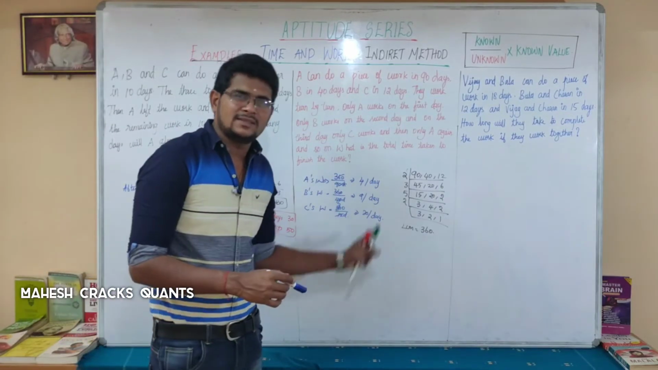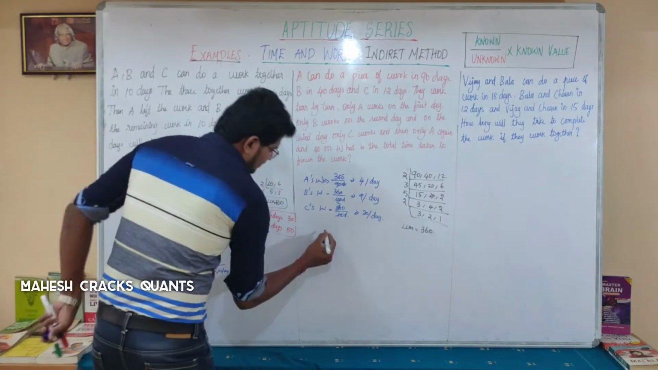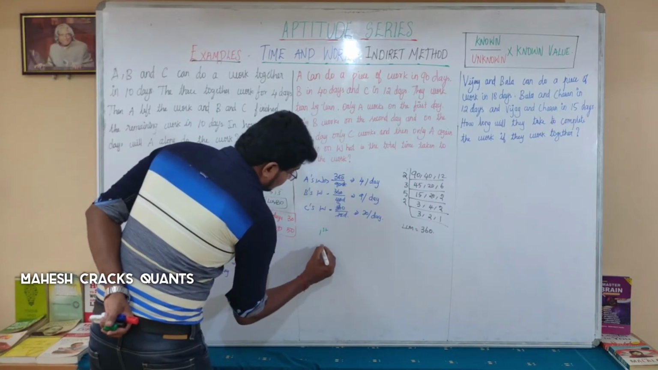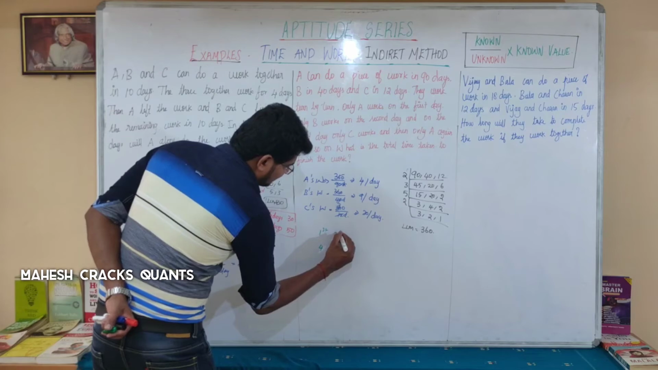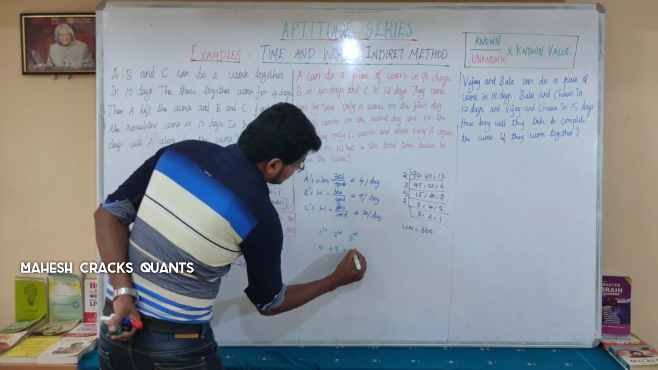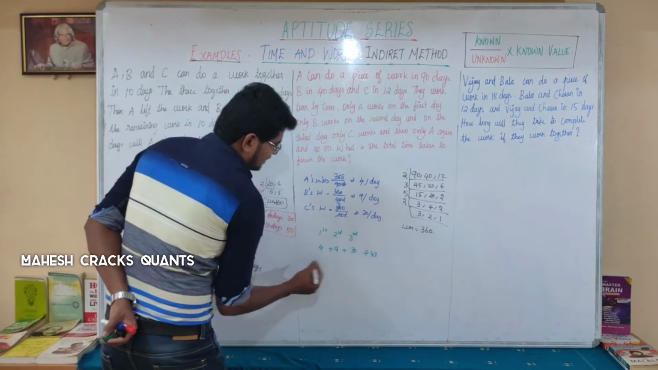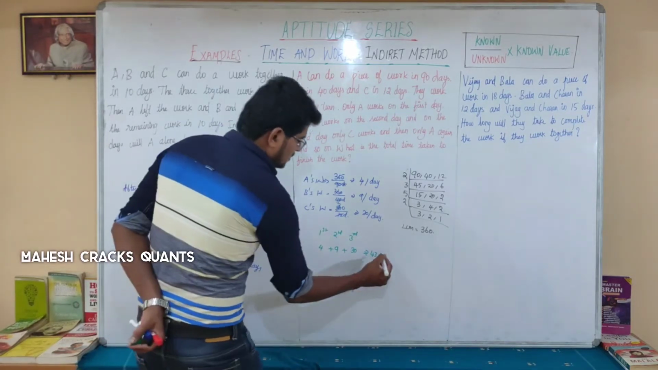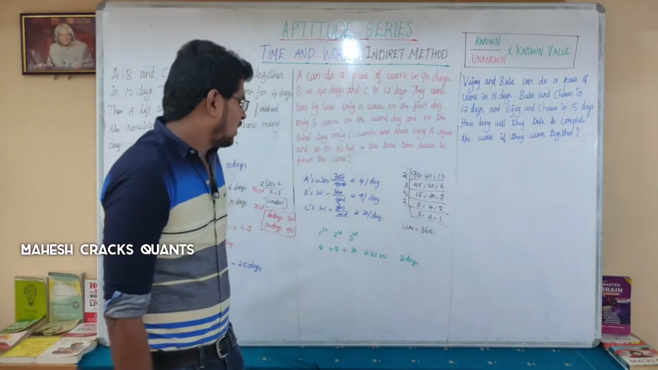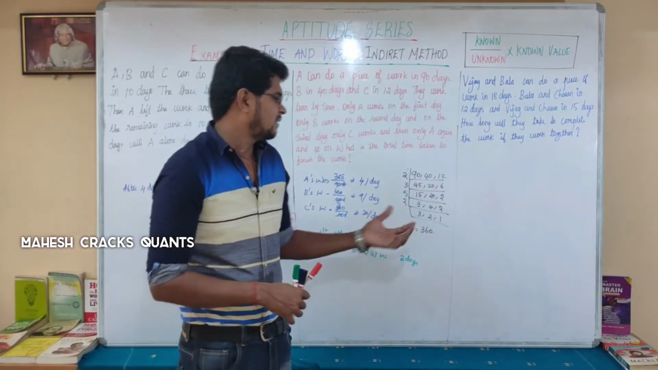Now the question is not together. On the first day A alone works. On the second day, B alone works. On the third day, C alone works. So total 43 work will be finished after every 3 days. Am I right? Okay. How many times of 43 is there in 360? We know minimum 7 or 8 times.